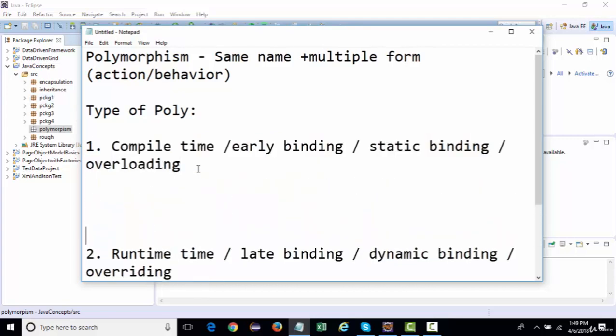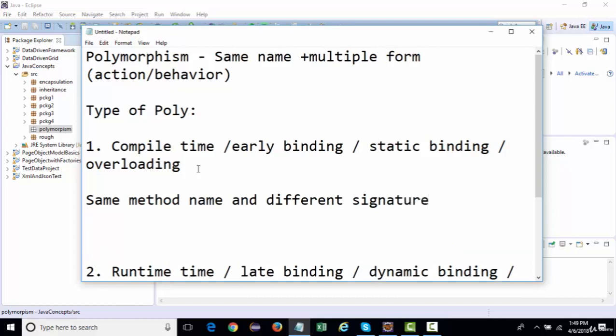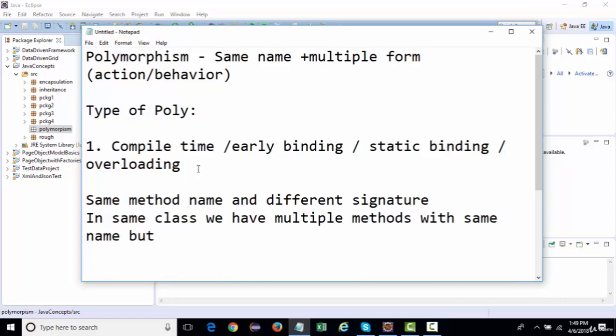Now what is overloading? Overloading means same method name and different signature, which means in the same class we have multiple methods with the same name but different method signatures.